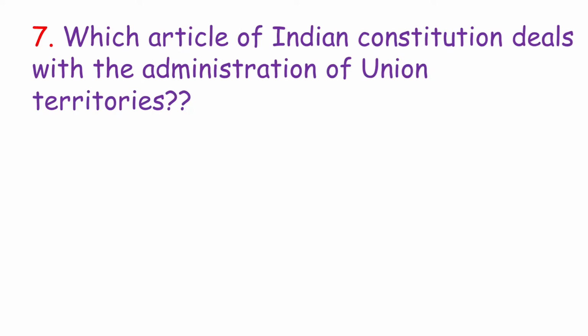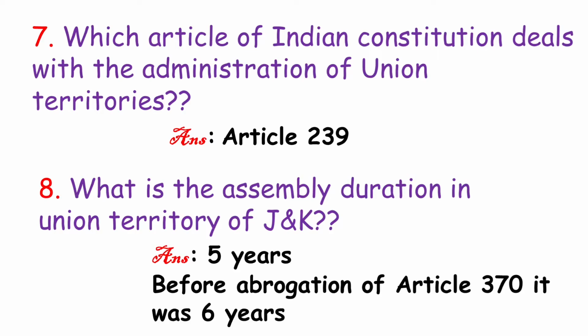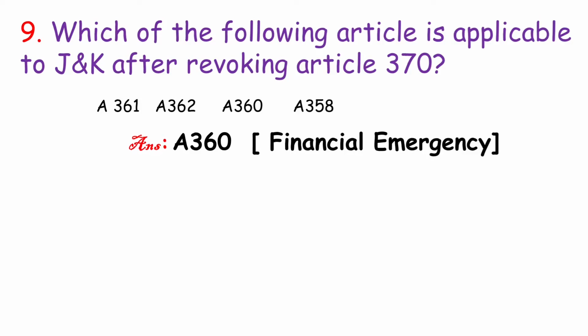Which article of the Indian Constitution deals with the administration of union territories? Article 239. What is the assembly duration in the Union Territory of Jammu and Kashmir? 5 years. Before the abrogation of Article 370 it was 6 years, but after the abrogation it is rescheduled to 5 years. Which of the following articles is applicable to Jammu and Kashmir after revoking Article 370? And here we have 4 options, and the right answer is Article 360. So Article 360 is related to the financial emergency.